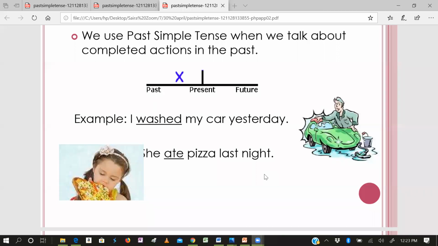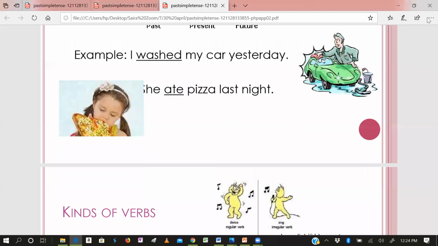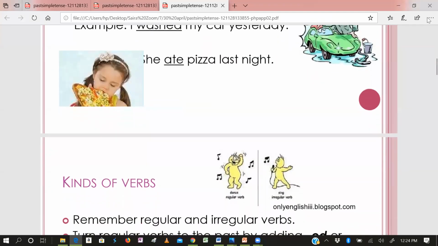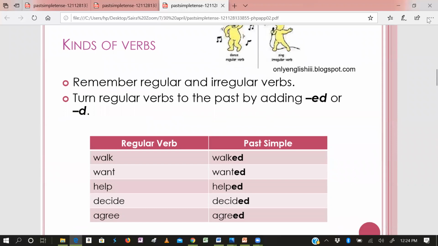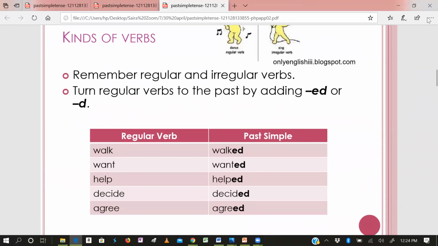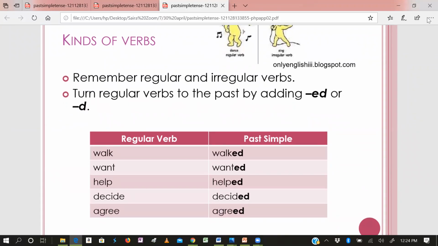Everyone didn't eat. Alina, Noor, no one. Very good. Good students. So I also didn't eat pizza because it's junk food. Sometimes you can eat, but don't make it a habit.